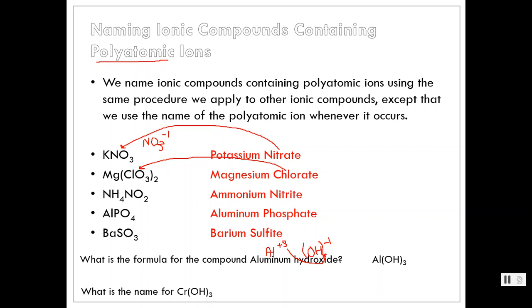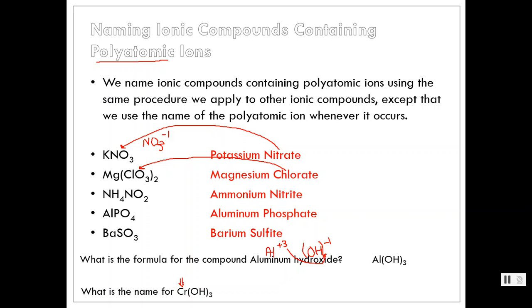One more point to make about naming ionic compounds that have polyatomic ions. You may come across the instance where you have an ionic compound that has a polyatomic ion and also contains a metal that can form more than one charge. That's okay.